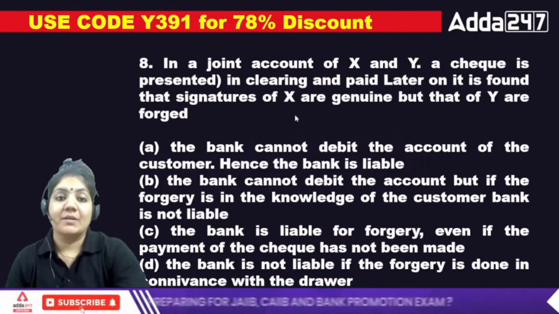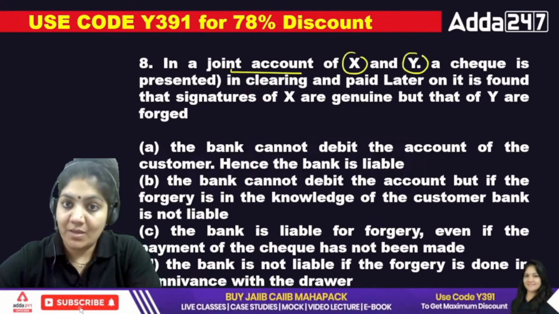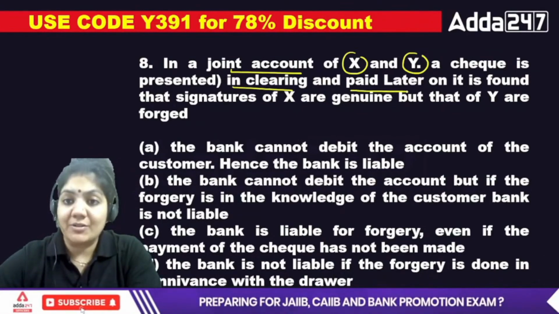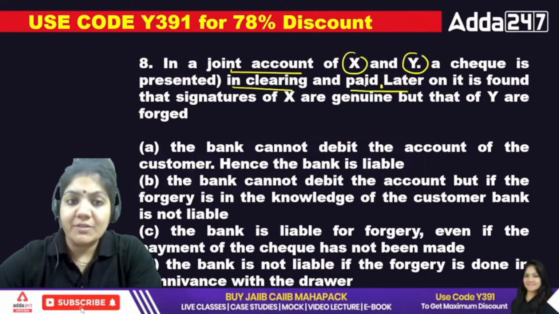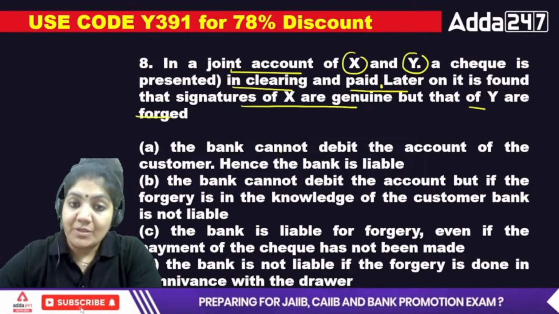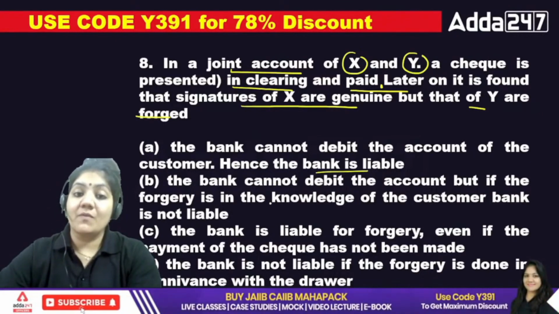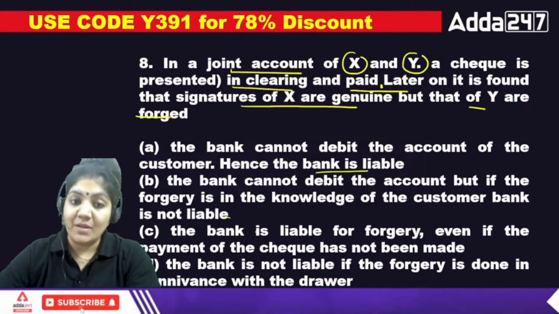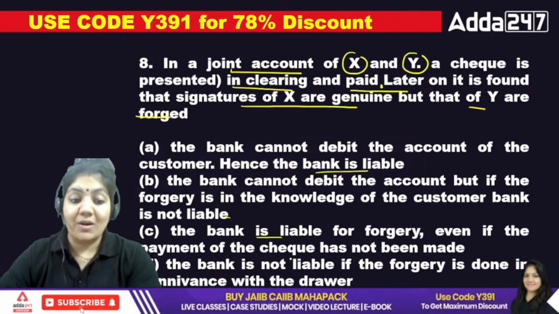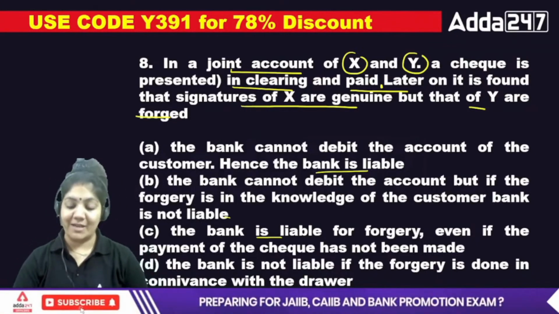Okay, next. In a joint account of X and Y, a check is presented in clearing and paid. Later on it is found that the signature of X is genuine but Y's is forged. Option A: the bank cannot debit the account of the customer, hence the bank is liable. B: the bank cannot debit the account, but if the forgery is in the knowledge of the customer, the bank is not liable. C: the bank is liable for forgery even if the payment of the check has not been made. D: the bank is not liable if the forgery is done in the connivance of the drawer. Which of the following is the right one?